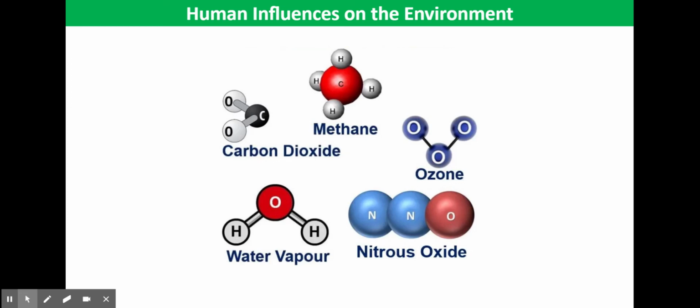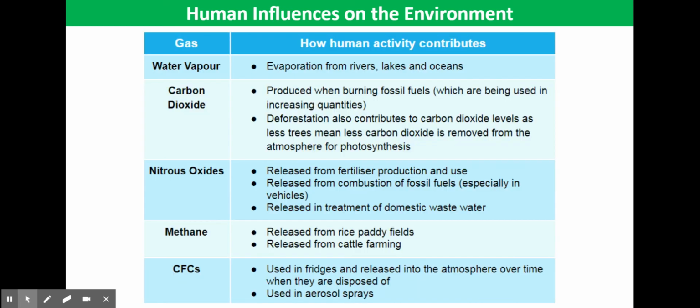And finally, CFCs. Now, CFCs are a really powerful greenhouse gas. Man-made sources of CFCs include aerosol sprays and our fridges. And the big problem with CFCs is they damage the ozone layer, creating holes which cause more UV light to reach humans. Now, if you'd like a little bit more time on this slide, just pause the presentation now.